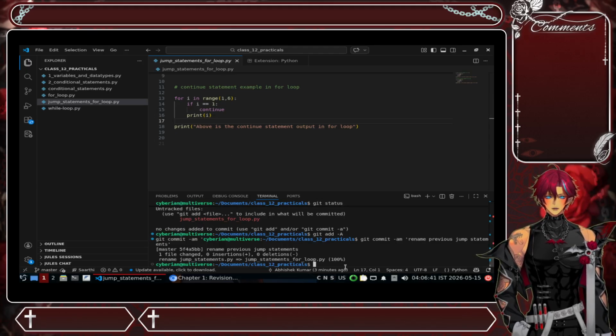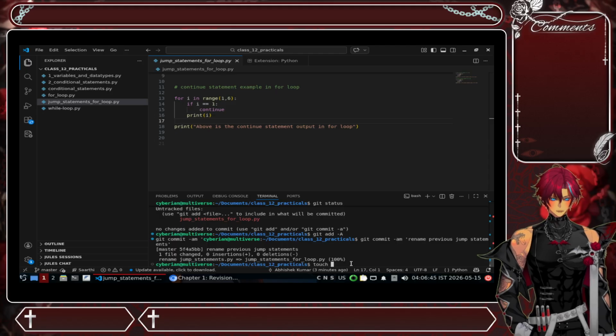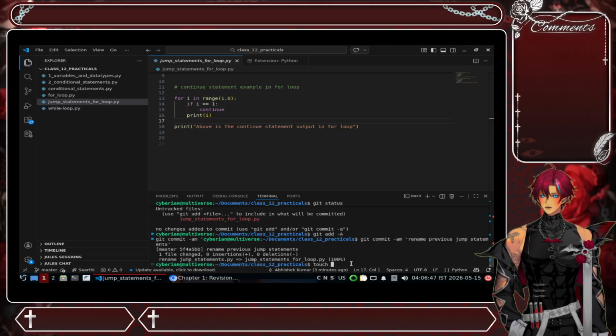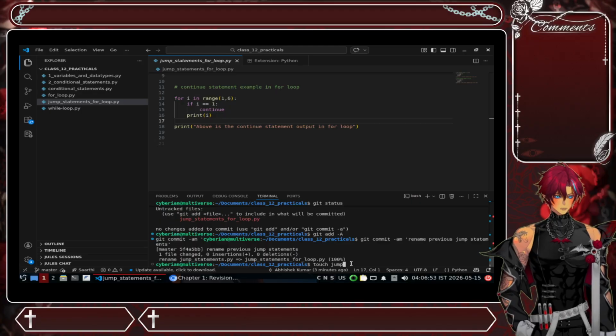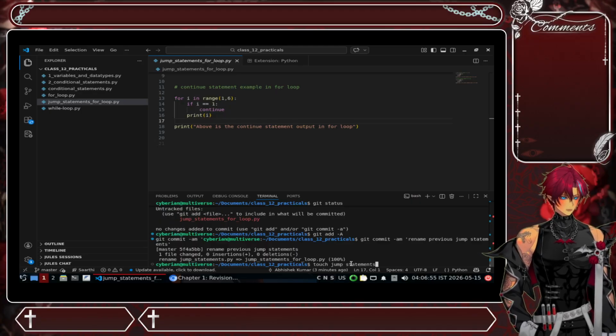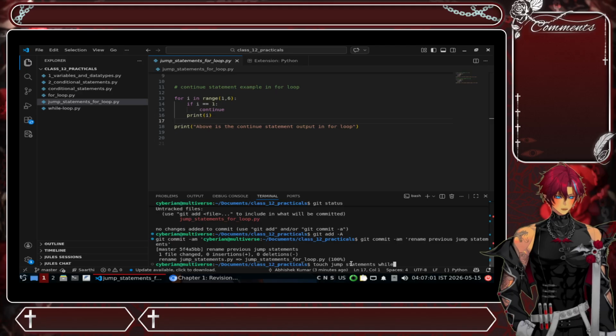Okay. So now we are going to make a new file. What is the new file? Jump statements. This will be the while loop, right? This will be the while loop.